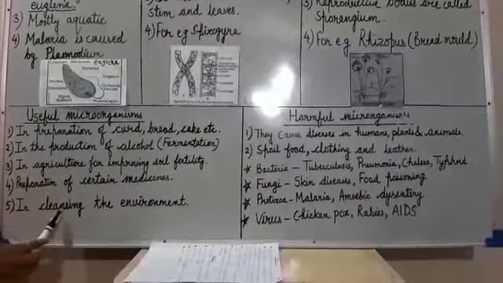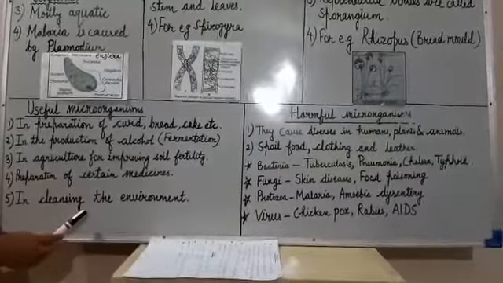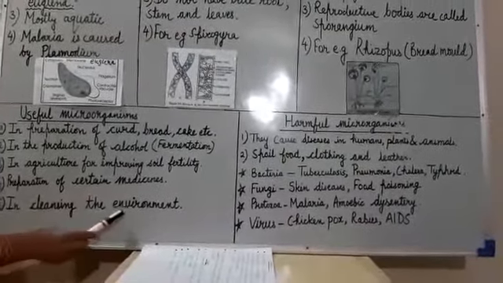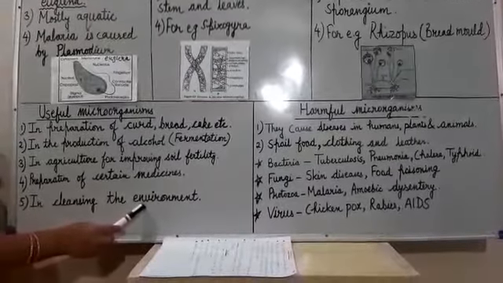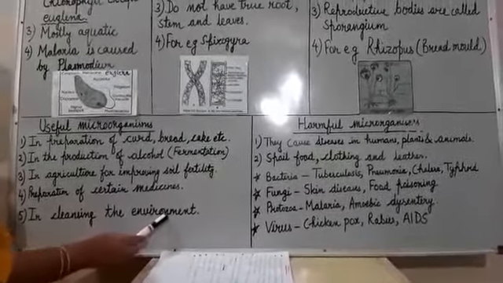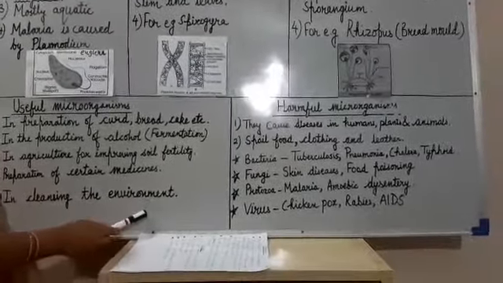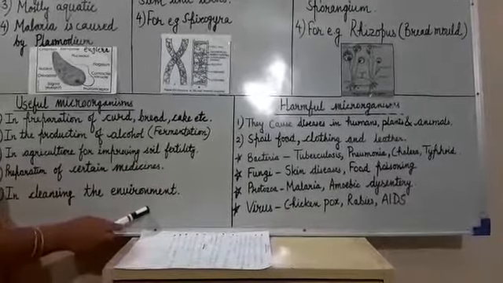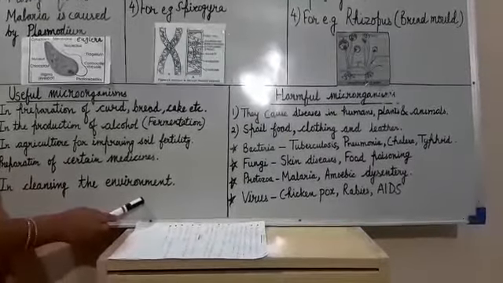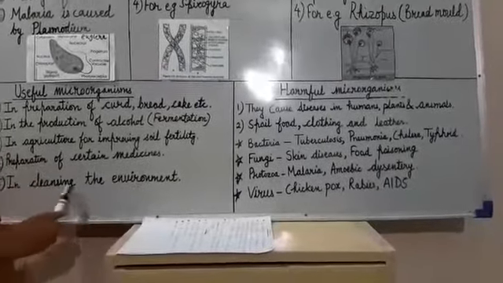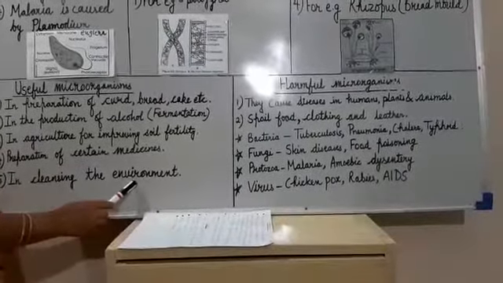Next is in cleansing the environment. Many microorganisms like bacteria and fungi decompose the dead organic plant and animal remains into simpler substances, and these substances are further absorbed by the soil. The plants absorb these nutrients and in this way they help in cleaning the surroundings.